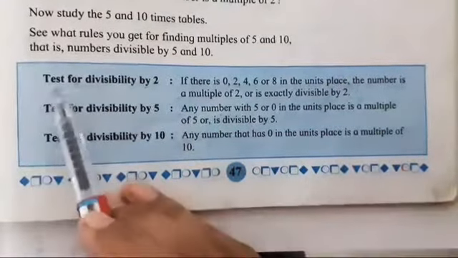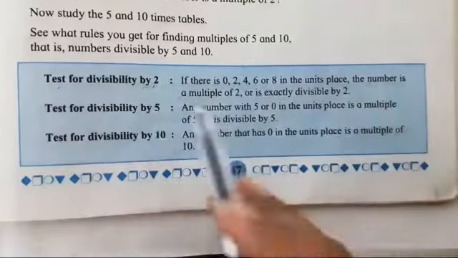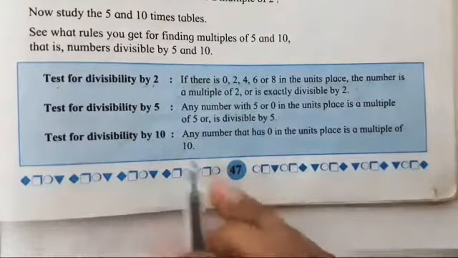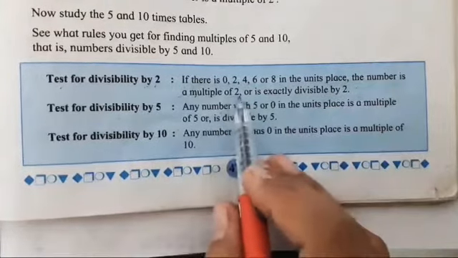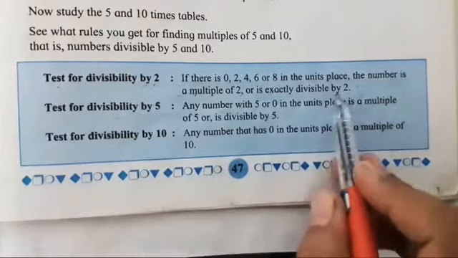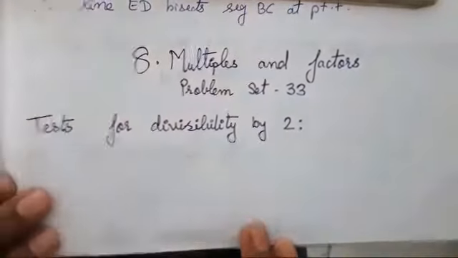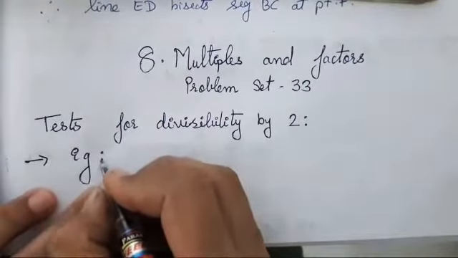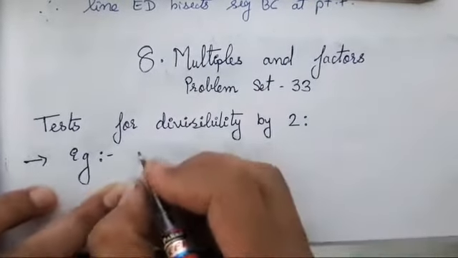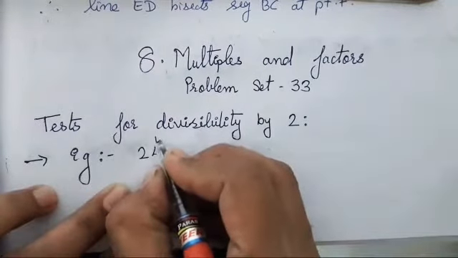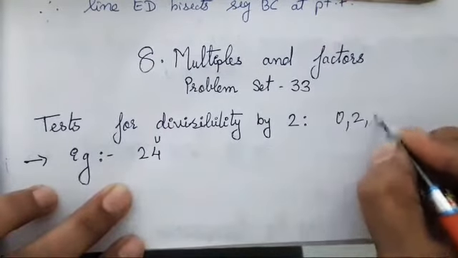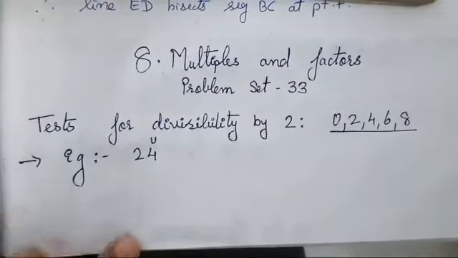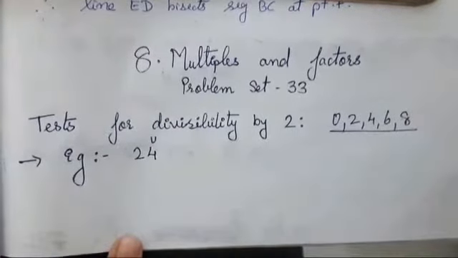So the test of divisibility by 2 means what? If there is 0, 2, 4, 6 or 8 in the units place, the number is a multiple of 2 or it is exactly divisible by 2. Got it? So what does that mean, children? In the units place, I will give you a few examples for the test of divisibility by 2. Suppose we take 24. So in the units place 0, 2, 4, 6, 8 numbers should come, then only they are completely or exactly divisible by 2.